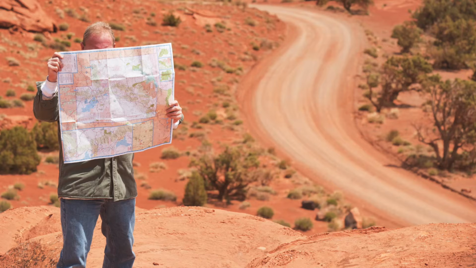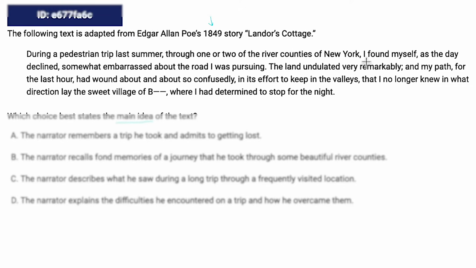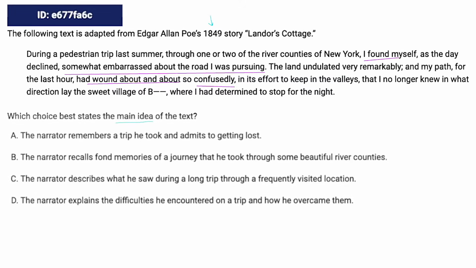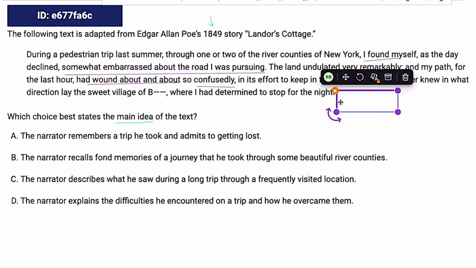And where am I getting that from? "I found myself somewhat embarrassed about the road I was pursuing." It talks about how the land undulated very remarkably. My path wound about and about confusedly. And then the crux of it, "I no longer knew in what direction lay the village of": I no longer knew where I was going, basically. So my prediction here is just like, guy got lost, pretty much is the main idea.